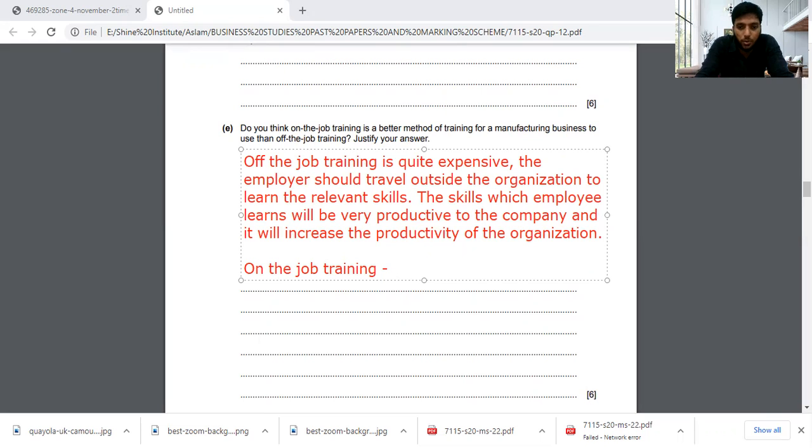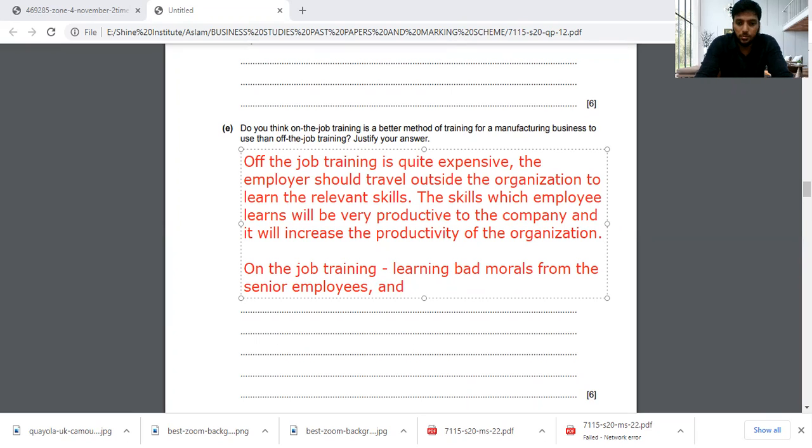The good thing of on-the-job training, you can say, learning bad morals is a bad thing. We can write bad morals from the senior employees, and by leading this, it will reduce the productivity of the company.